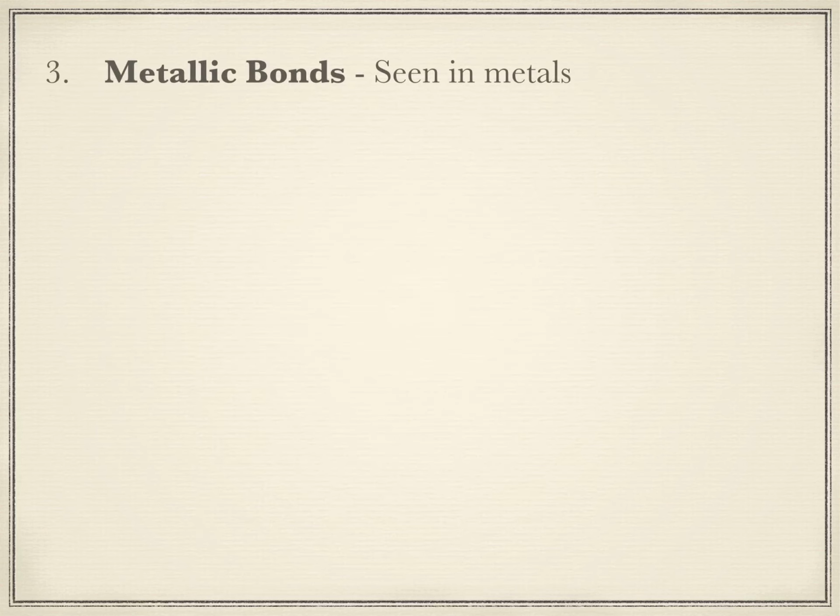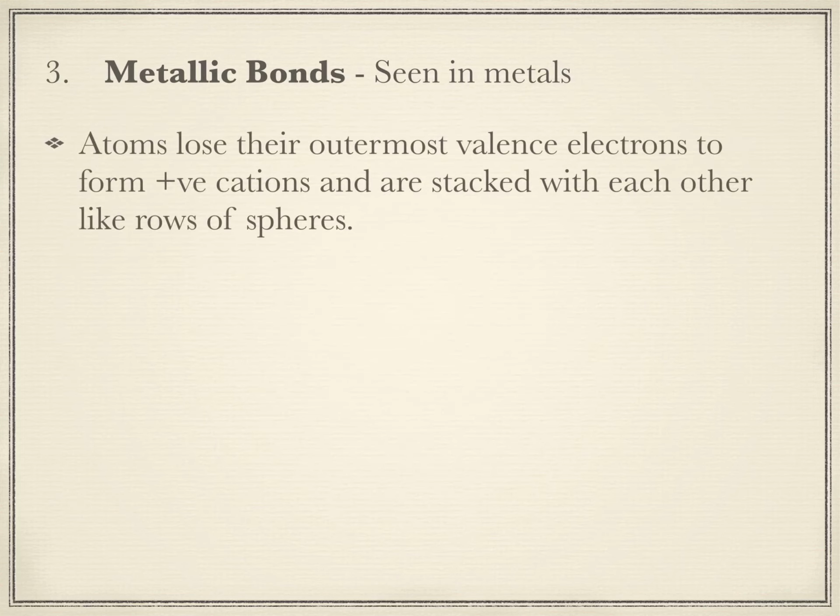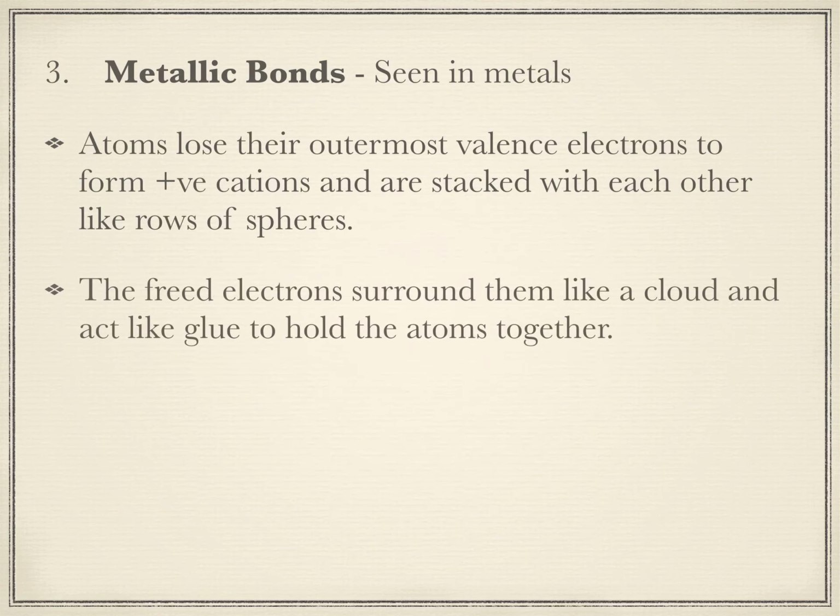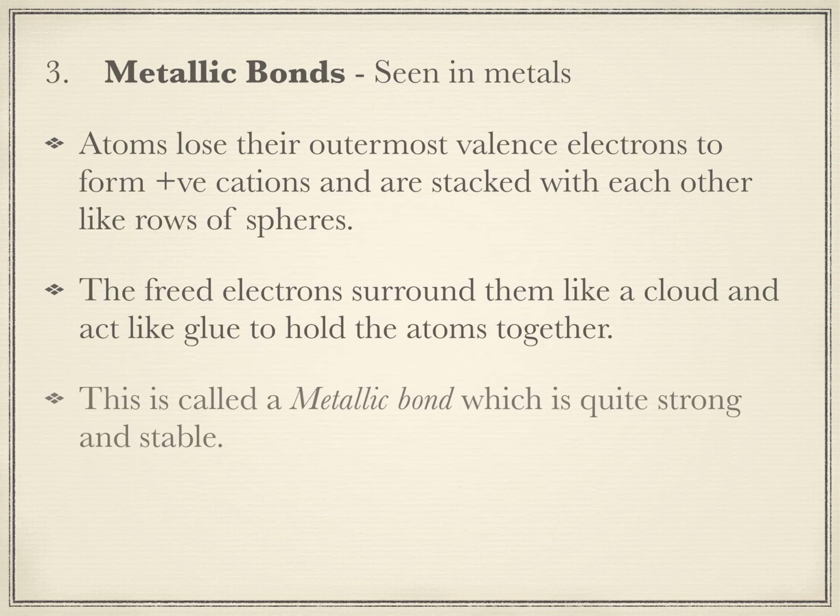The third type of primary bond is called the metallic bond, and as the name suggests, it's seen in metals. Generally the atoms of metals lose their outermost valence electrons, and once they lose their valence electrons, they become positively charged. So they are stacked against each other with the outermost valence electrons of each atom forming a cloud. This cloud keeps all the atoms together, and it acts like glue. The freed electrons surround them like a cloud and act like glue to hold the atoms together.